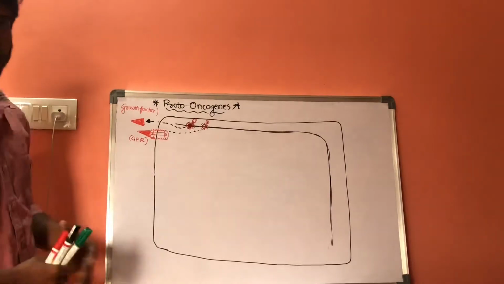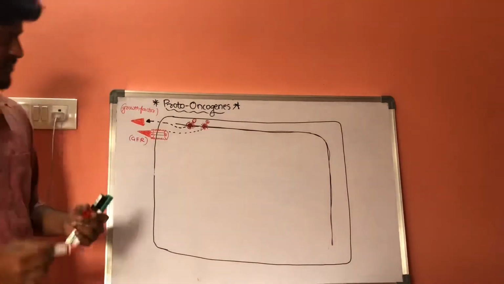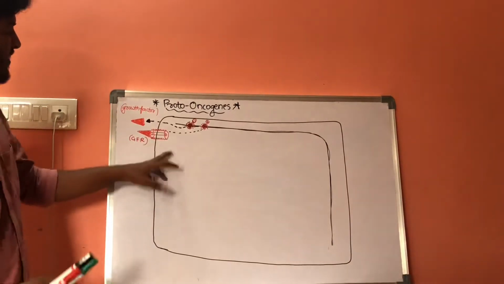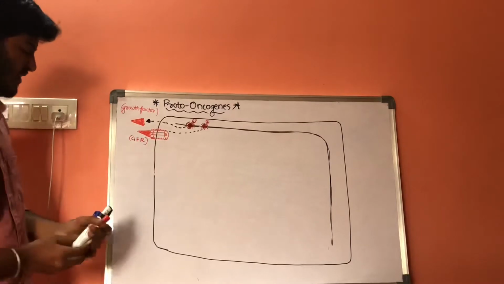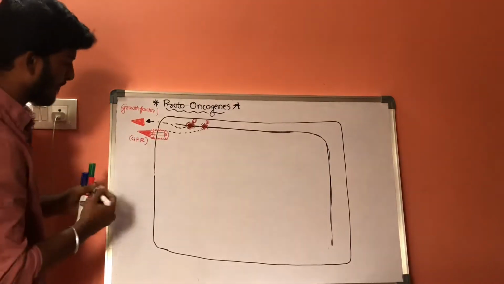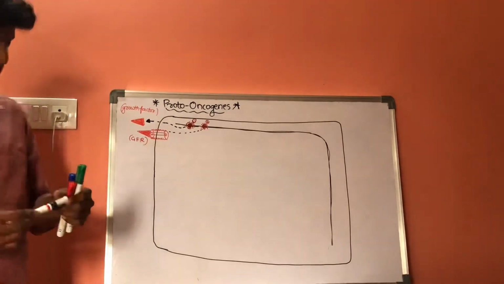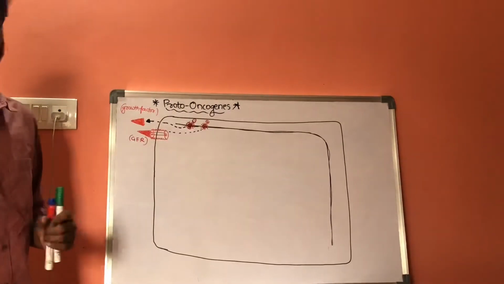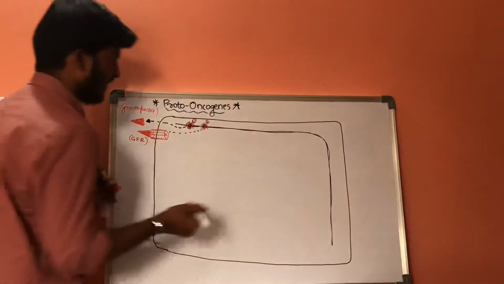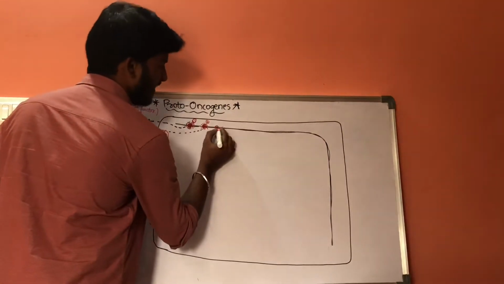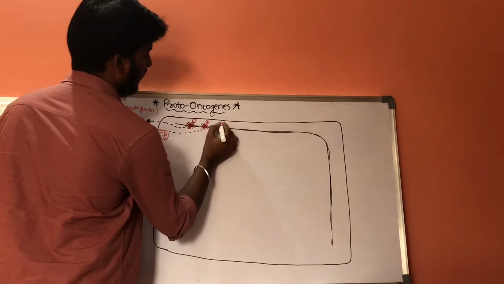This is the second set of gene. When our second set of gene is activated, it results in formation of growth factor receptor. After formation of this growth factor receptor, the growth factor will come and bind to this growth factor receptor. This is the function of the second set of gene. Now, there is another set of gene, that is the third set of gene.